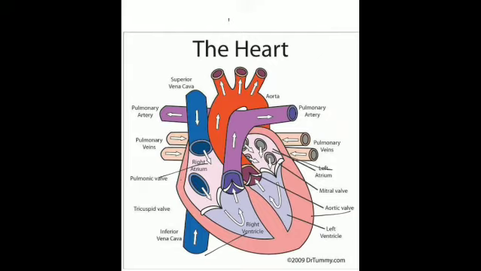Is it clear? The atria are small chambers. They have thin walls. They are receiving chambers because they receive blood from different body parts. The walls are not thick. You can compare it to an artery, where the wall was thick because it has to pump blood to the different parts of the body, while the veins are receiving, so they have thin walls. Similarly, the atria are the receiving chambers with thinner walls.